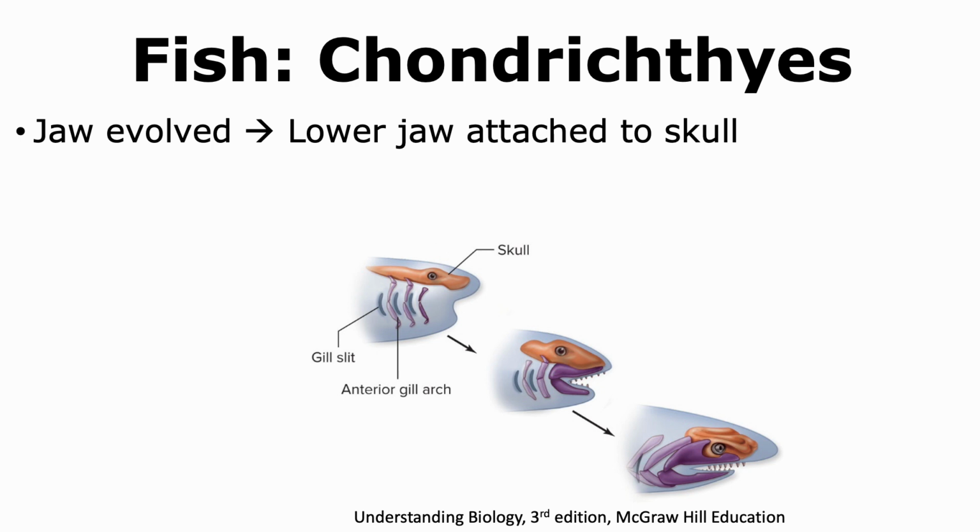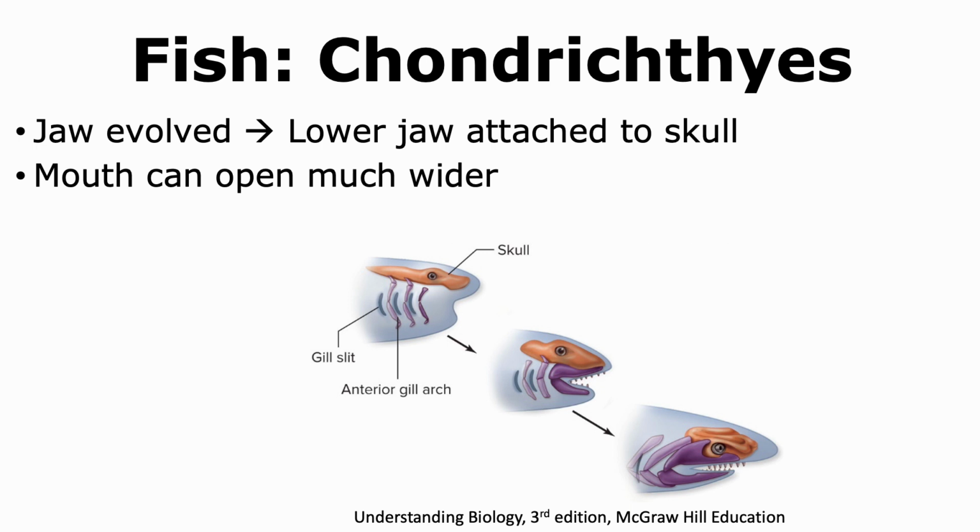As time passed, the gnathostomes evolved, and along with them, the jaw evolved. As the jaw evolved, the lower jaw became attached to the skull. By having the lower jaw attached to the skull, the mouth can now open much wider, and now the organism is able to eat different types of organisms because it is able to use its mouth in different ways.